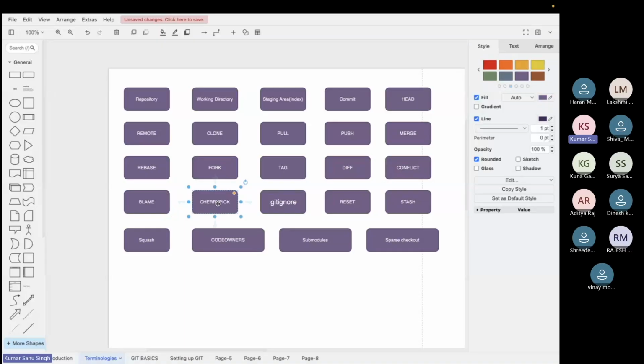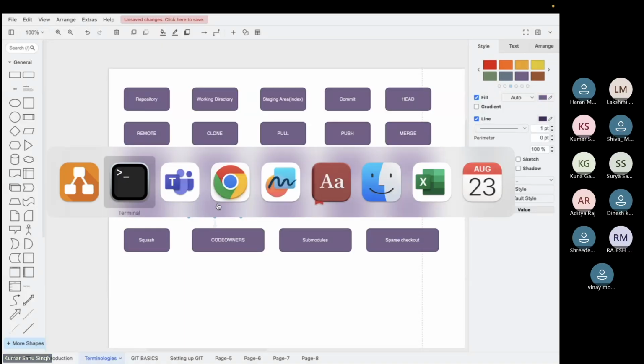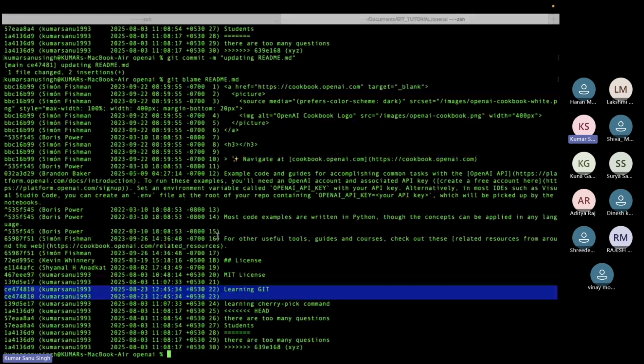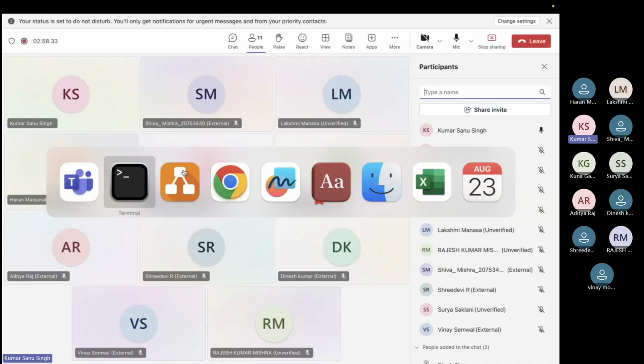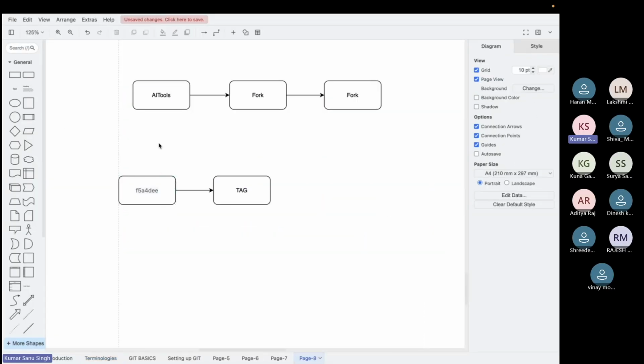Okay. Now coming to cherry pick. Cherry pick is nothing but, come back to our standard example. It is like I have 5 or 6 branches.